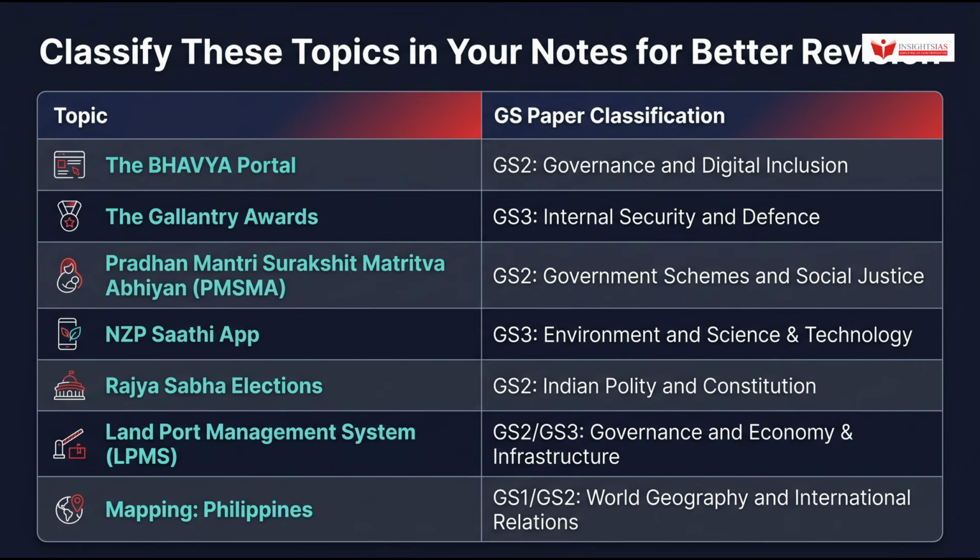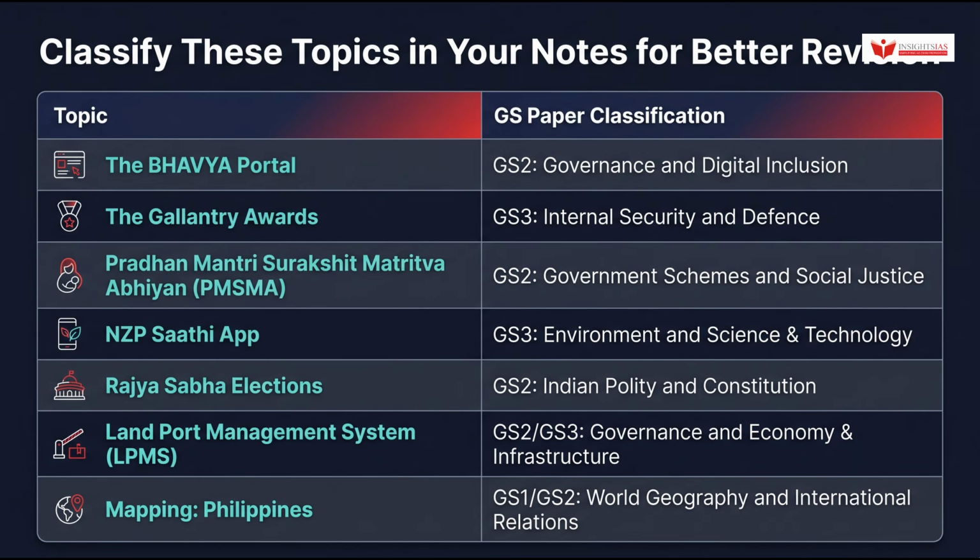Before we wrap up today's session, here's a quick GS-wise note-making direction for your revision. The BHAVYA portal and the Pradhan Mantri Surakshit Matritva Abhiyan should be noted under GS2 governance, public service delivery, and government schemes. The Gallantry awards are important miscellaneous topics for prelims, especially their chronology, categories, and distinctions between wartime and peacetime awards.